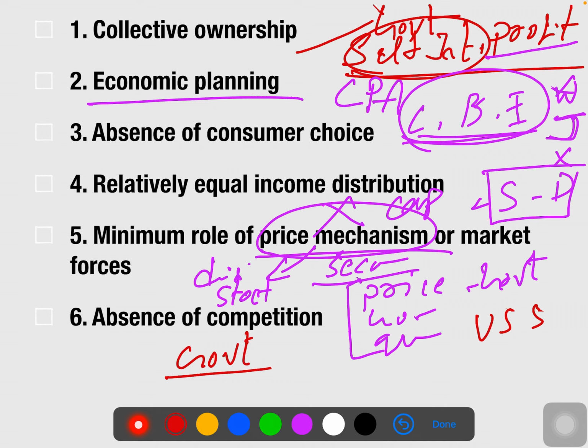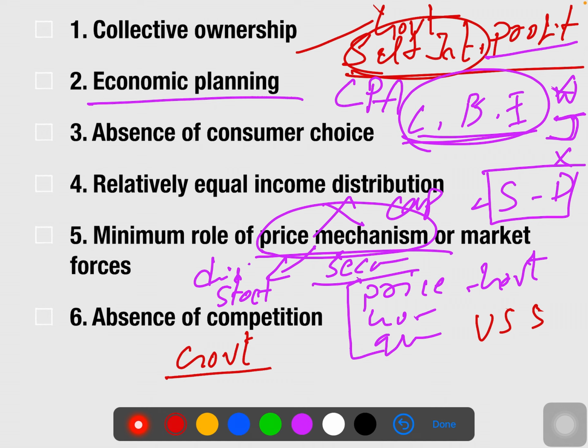Right now, whichever country says it is socialist is not completely pure socialist, but a few countries still follow the socialist economy, like Vietnam, China, Cuba and North Korea. These countries say they are socialist economies, but the complete socialist economy was followed only by the USSR.